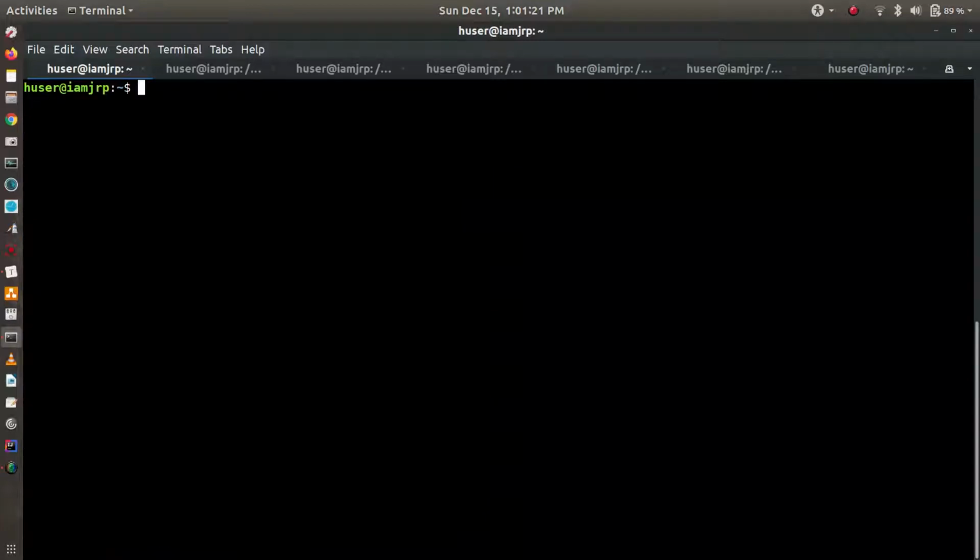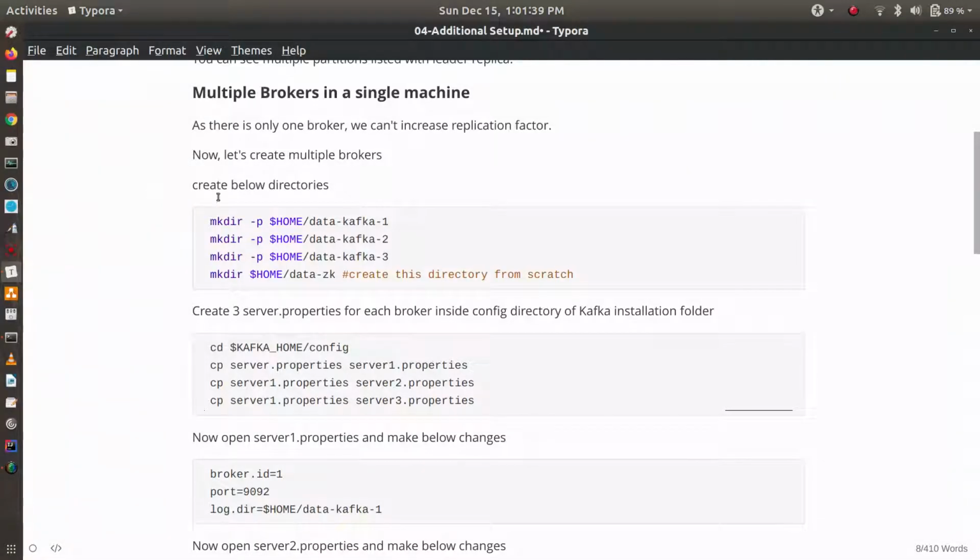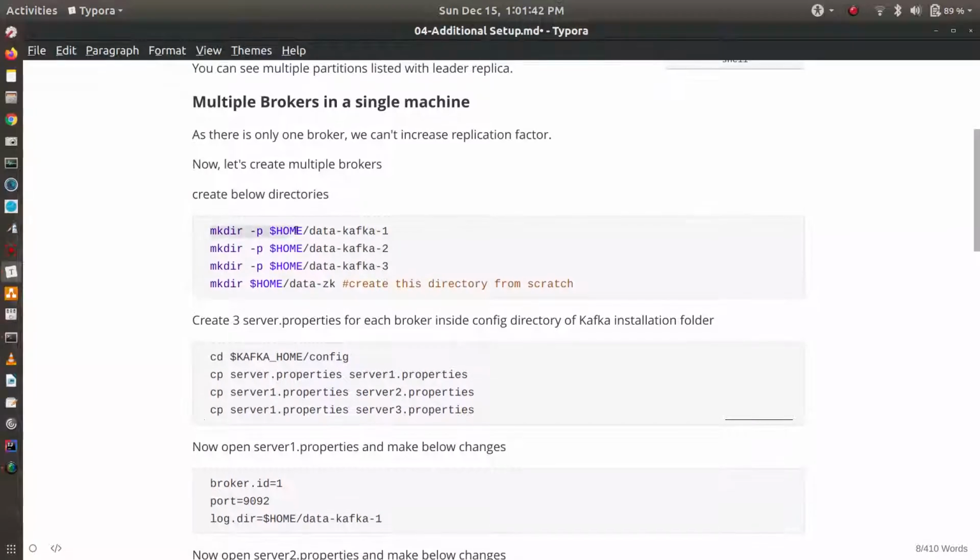Now the data present inside these two directories is deleted. We don't have any data for the topics that we created earlier, like words and words 2. We don't have that data now. We will start from scratch, so we will create these directories.